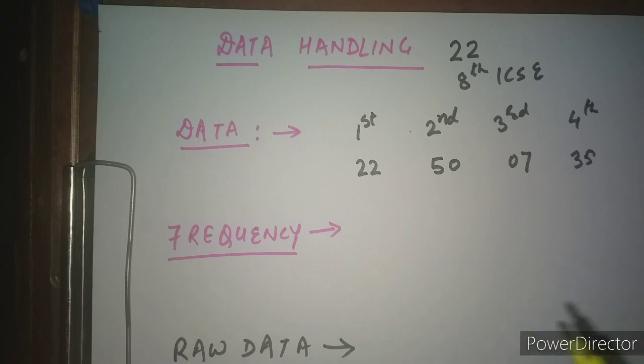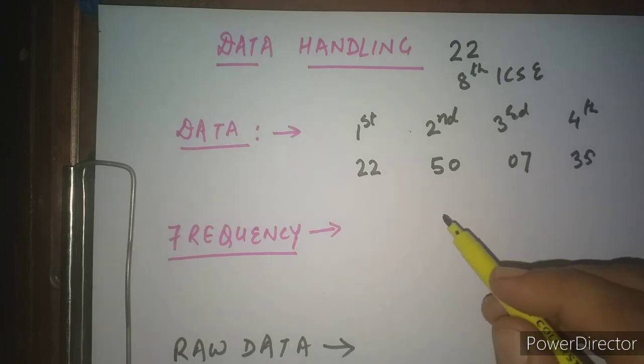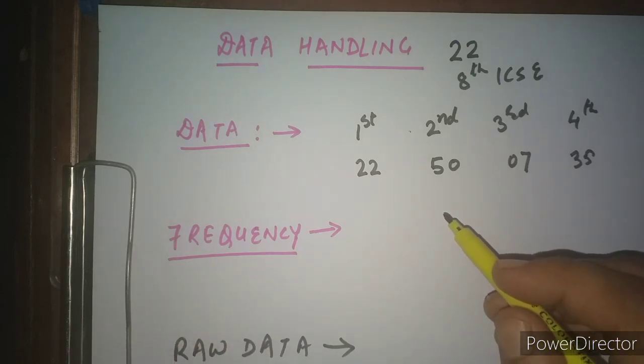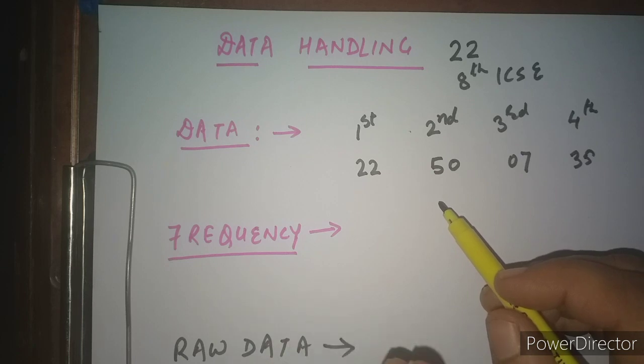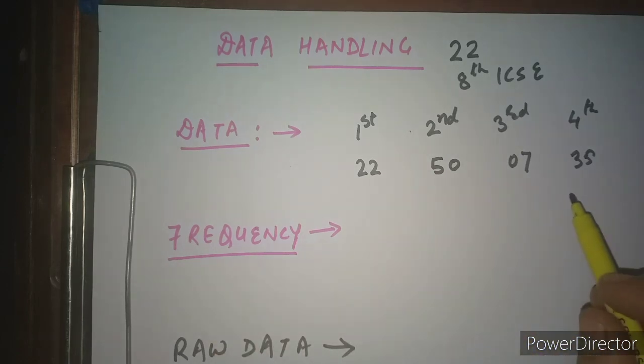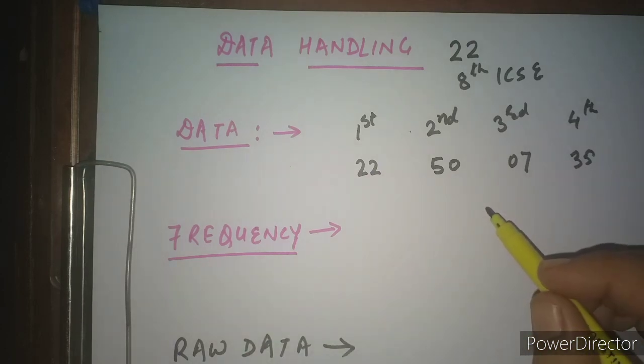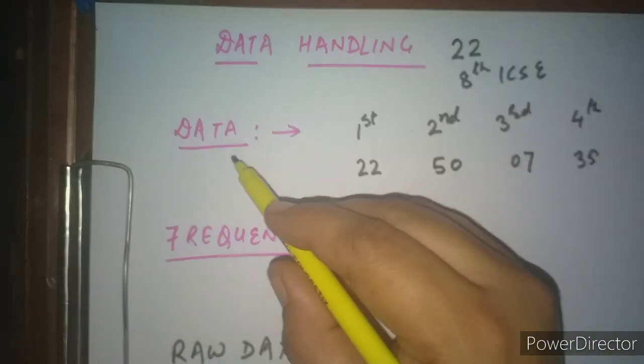You can talk about the number of students who scored more than 90% in mathematics in your previous exams, the marks scored by students in different tests, the overall percentage of the students in your previous class, or the heights of your classmates. So different types of numerical information can be collected, and that information in terms of numbers is known as data.